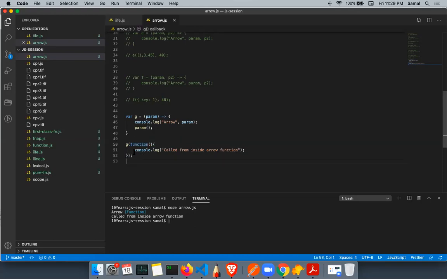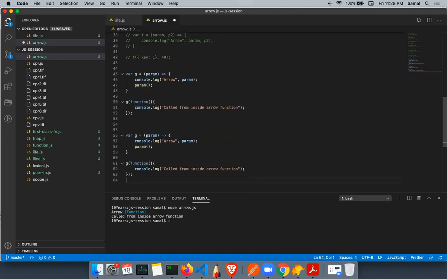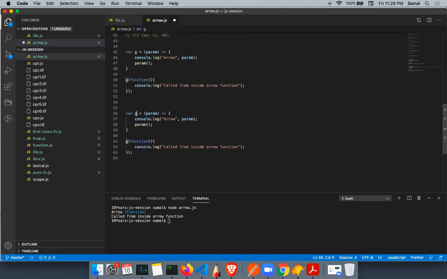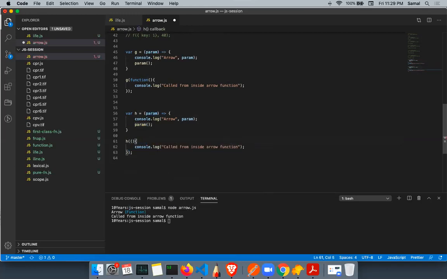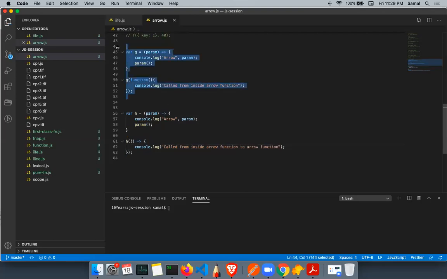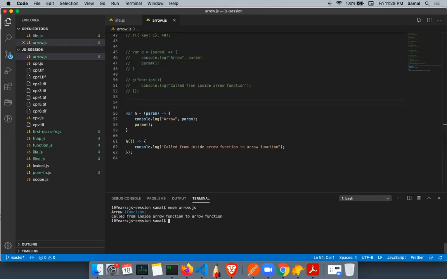Okay. I can also pass the arrow function as well. I do h. Right. So instead of writing a function keyword, I will just say arrow function here. Now, here is h function, which is taking a parameter. So I'm passing a parameter as arrow function. Again, I run this. Arrow function and then call from inside arrow function to an arrow function. Correct? So everything remains the same, only the small syntax change.